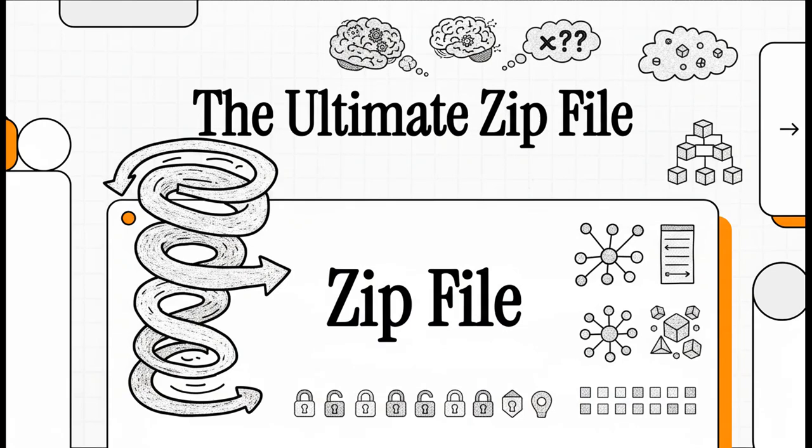Welcome to The Explainer. Today we're tackling a really mind-bending question. How do you actually measure complexity itself? We're going to dive into this idea of the ultimate zip file, the absolute shortest possible description for any piece of information, and see what it tells us about the very limits of what we can know.